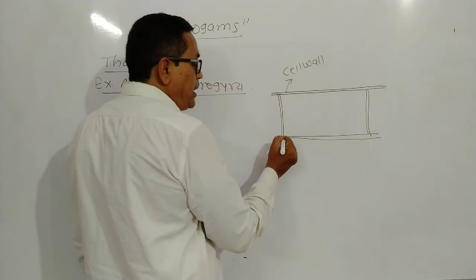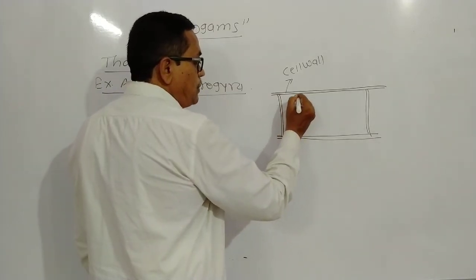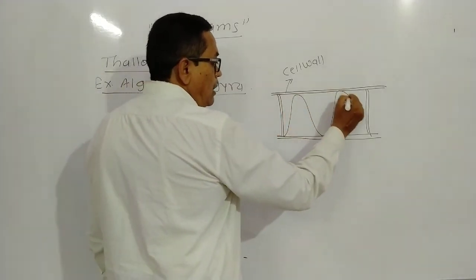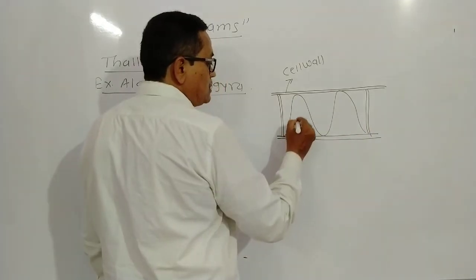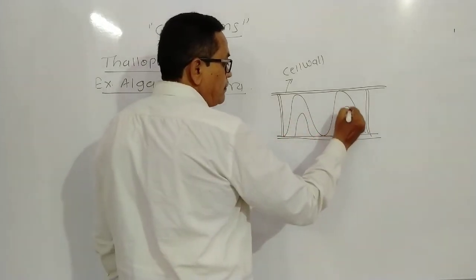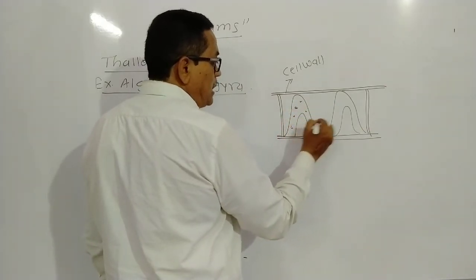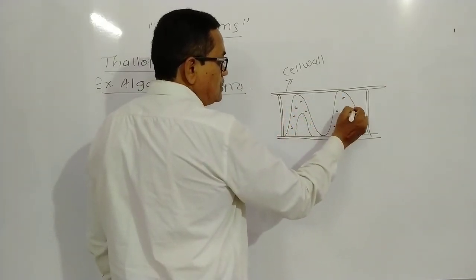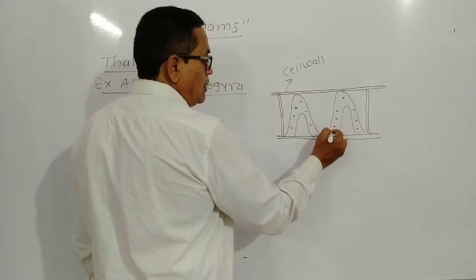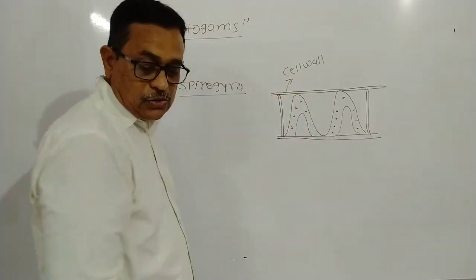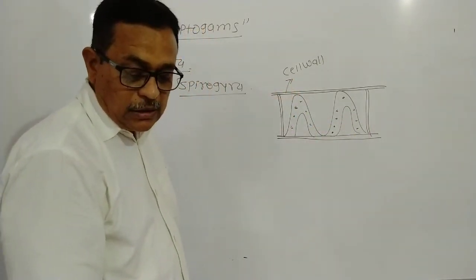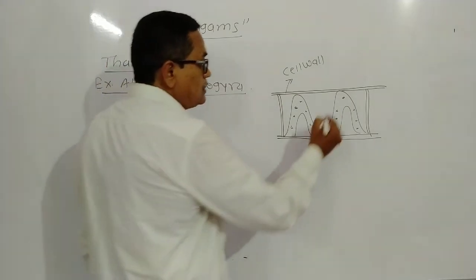Then it has a very important structure, a spiral-shaped chloroplast. We call it a spiral chloroplast.